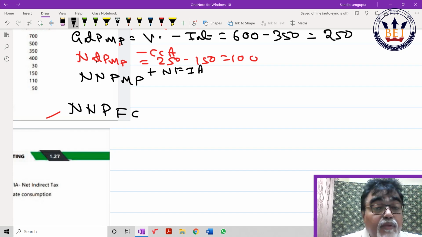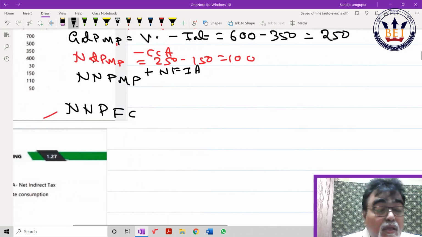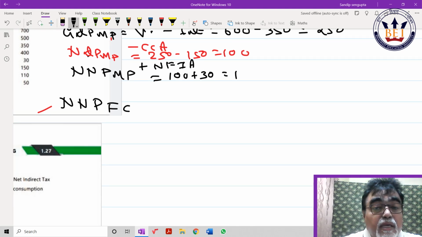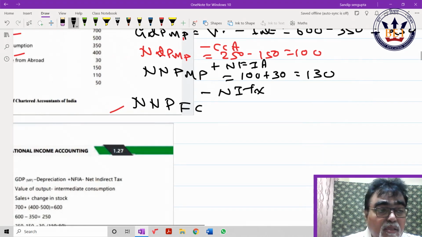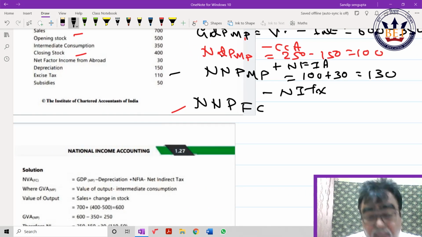Acha, now minus net indirect tax. How much net indirect tax? It is given, check. Excise tax 100, subsidies 50. So if I deduct this, that is 130 minus 110 plus 50. So how much is it coming? Nothing but 70.